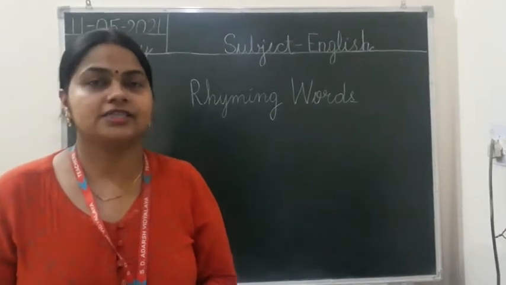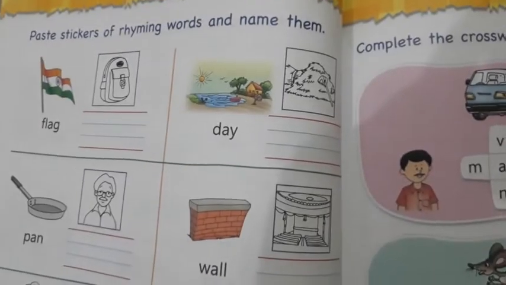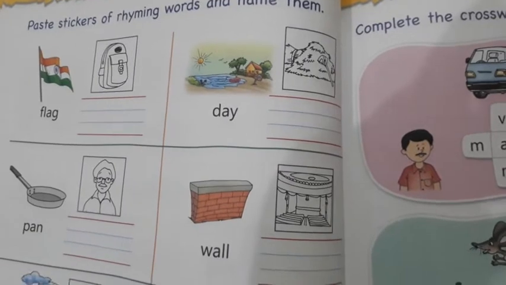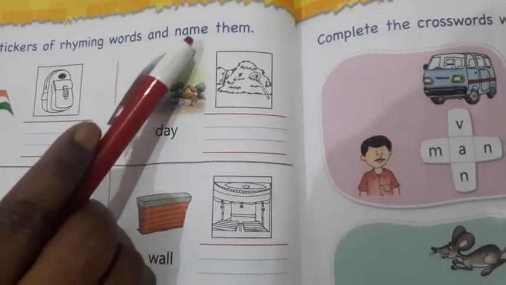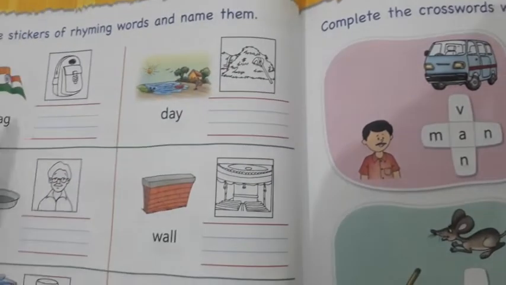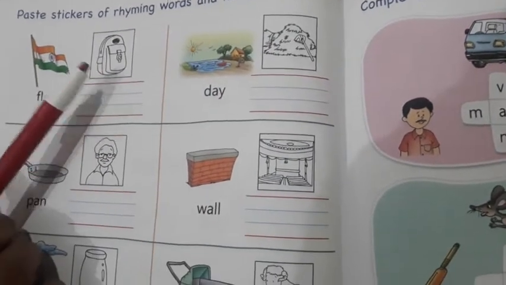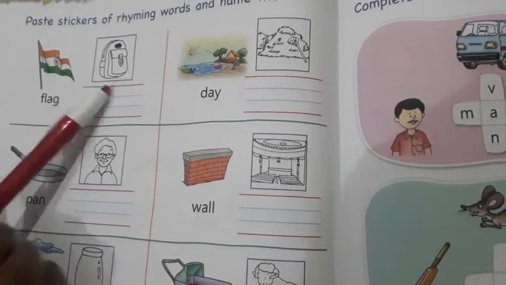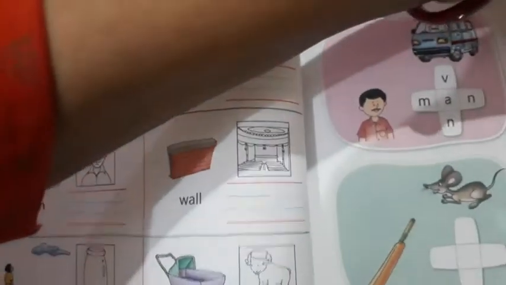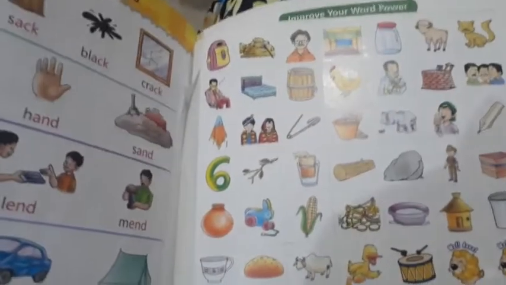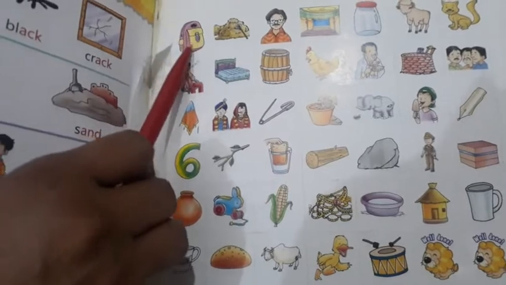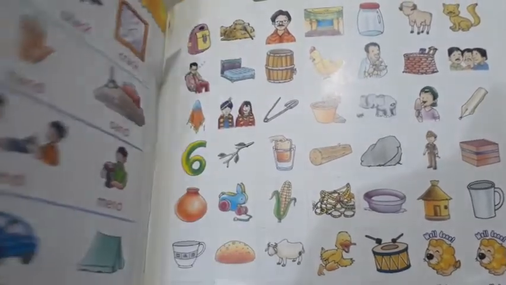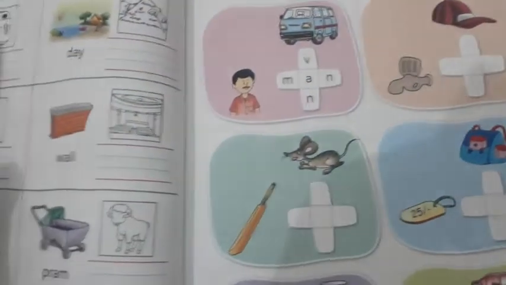Great. Okay, let's start. So students, this is your English book, page number 14. Paste stickers of rhyming words and name them. Here you can see a picture of a bag. You can take out the sticker from the back side of this book. Now I will show you from here. You have to take out the pictures. This is a picture of a bag. This is the sticker. You have to take out this sticker and then paste it in this place.